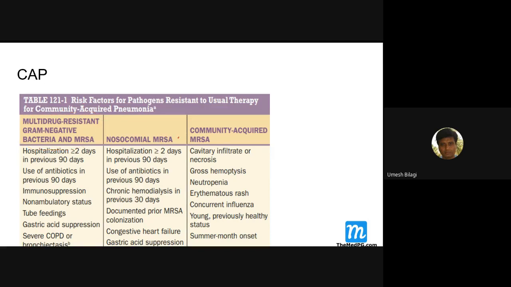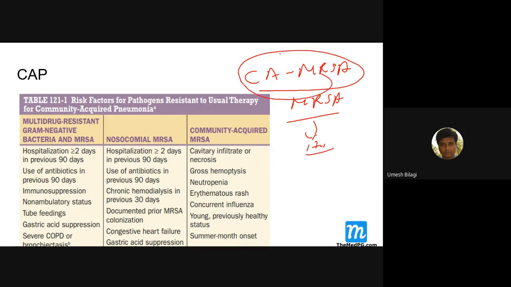Then something called methicillin resistant Staph aureus, MRSA. There are two types here. One, community acquired MRSA, and of course hospital MRSA. MRSA was initially thought to be only from the hospital. Now MRSA has come from the community also. Patients can have community acquired MRSA. They can develop it. So that is community acquired.